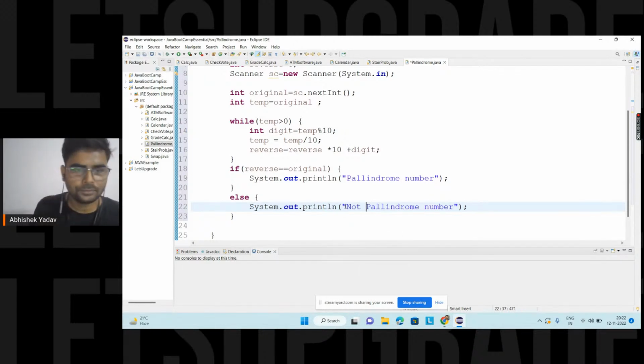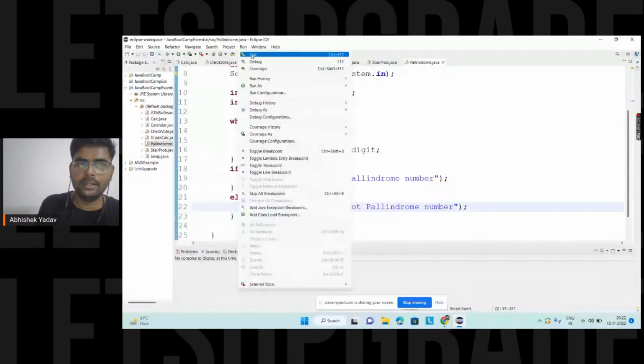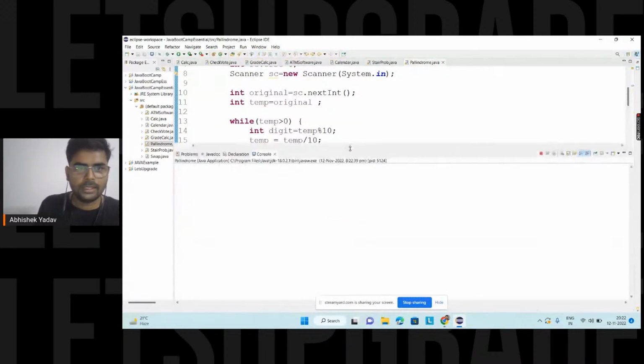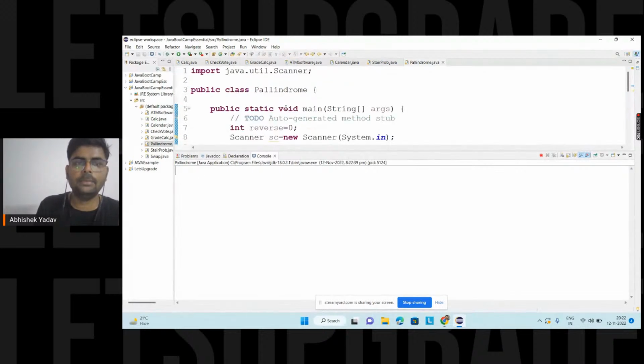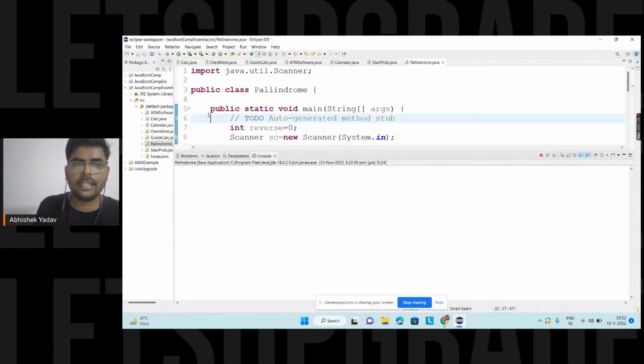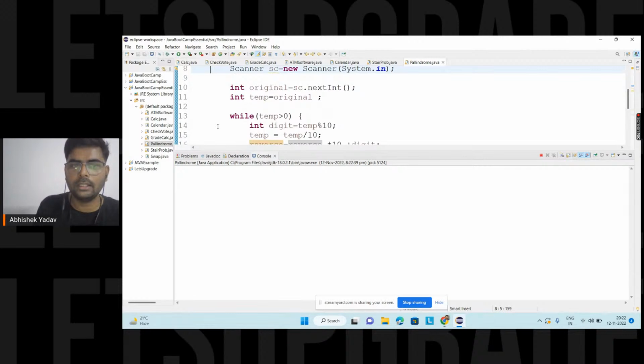Okay. So let's try to run this code here. In order to run the code, I have to go to the run button and hit on the run, right? And you can see it is asking for the number. This means that first line number 5 gets executed. After that, you are at line number 7, that is inside reverse, you are getting 0, and after that you are taking input from the user, right?